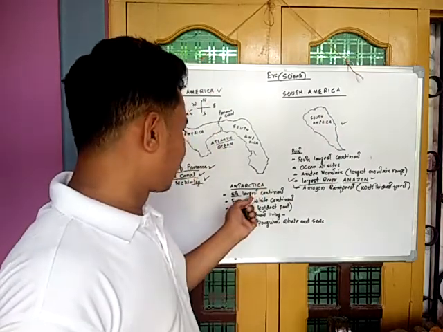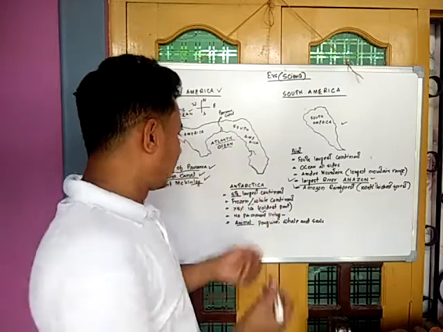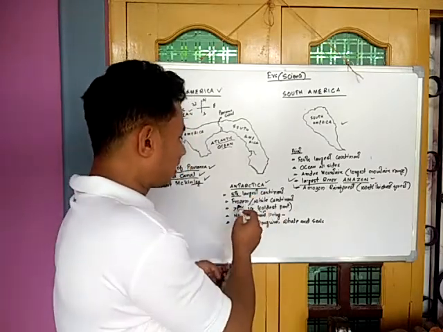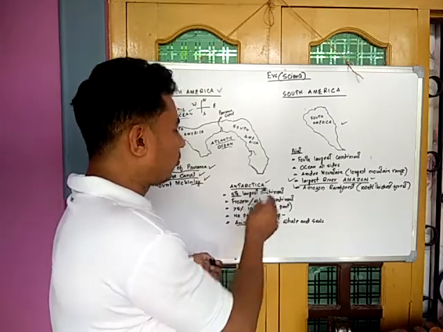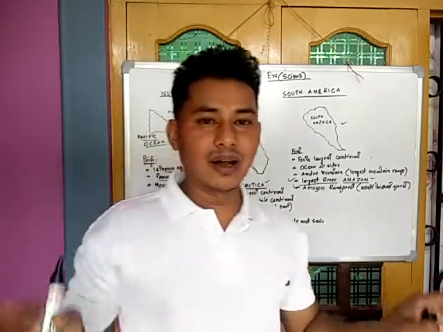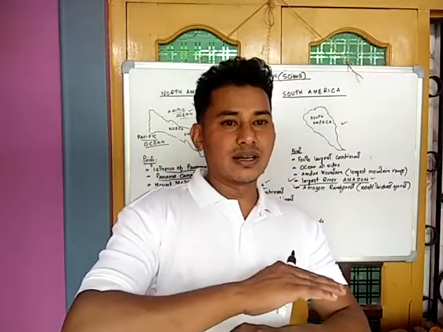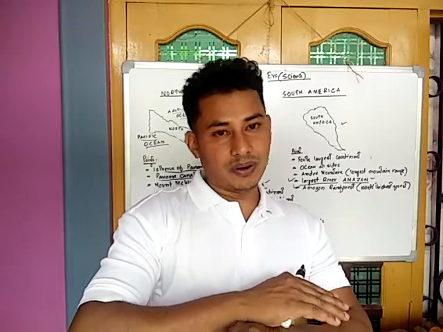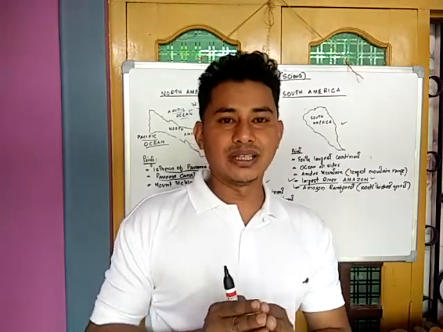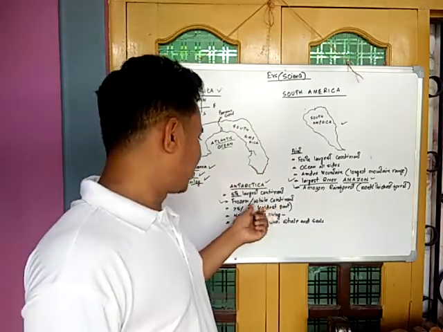Now come to the fifth largest continent, called Antarctica. Antarctica is called the frozen or white continent because it is permanently covered with ice. All parts of it and the surrounding oceans are covered with ice. That's why it is called the white or frozen continent.